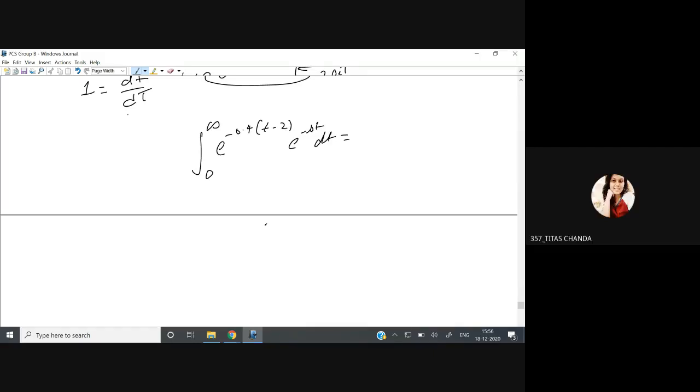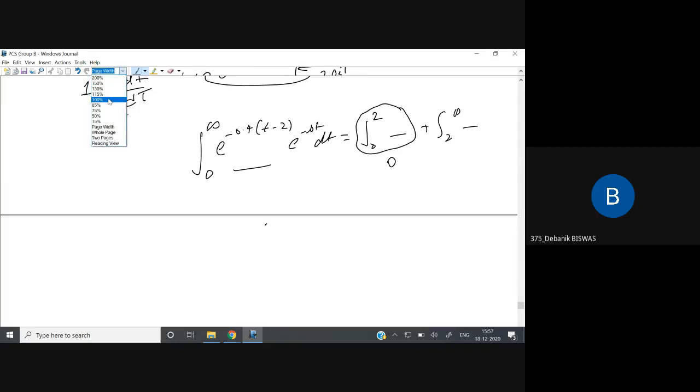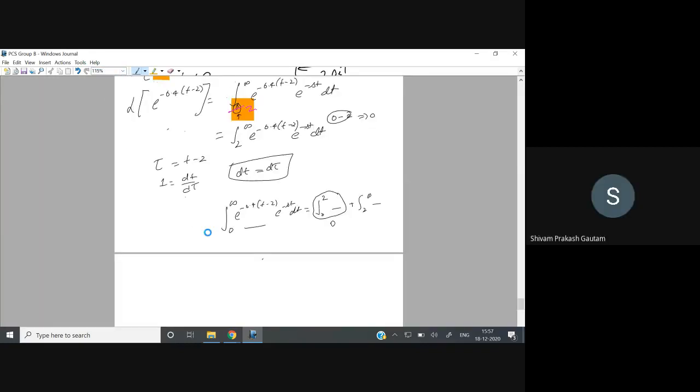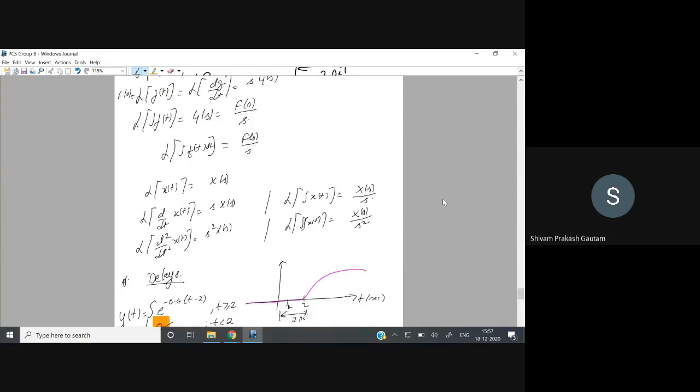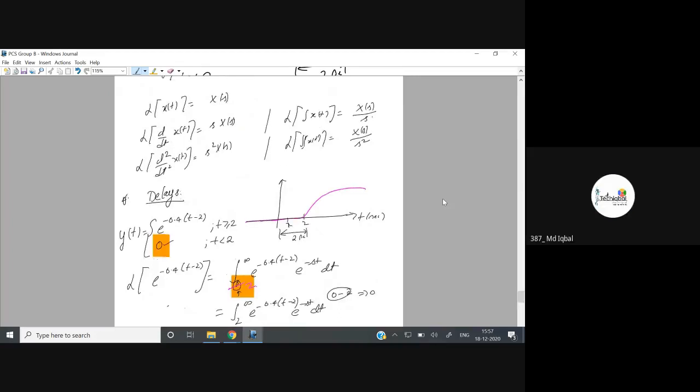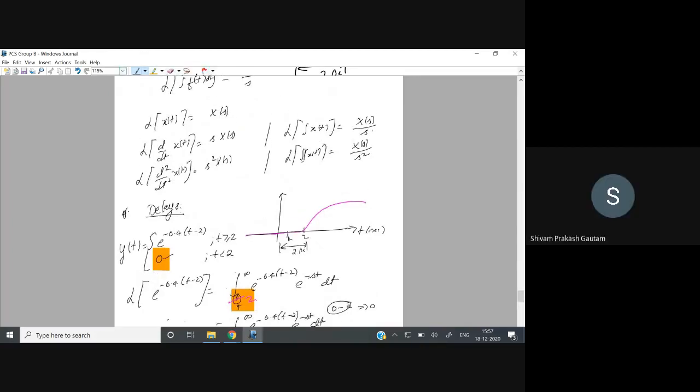So I can write the integration from 0 to 2 of the same quantity, plus the integration from 2 to infinity of the same quantity. And what is this first integration? Because from 0 to 2 there is no response, this will be 0 only. Are you getting this? Yes, sir. Anyone else having any doubt? No, sir. Okay, so we will stop here, and I will fix this problem or issue, and then we will cover it in our next class.